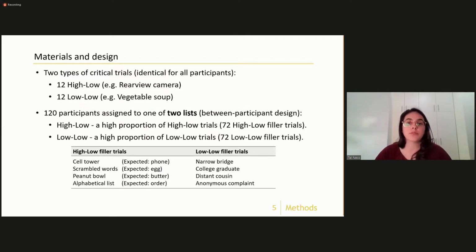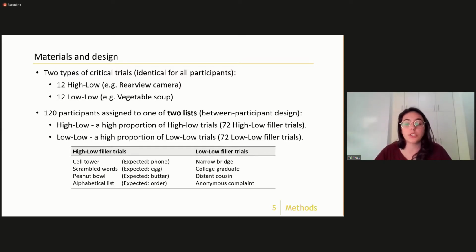These two types of critical trials were presented in two lists that differed in the filler trials. One list included high-low fillers, meaning that these participants encountered a high proportion of high-low phrases. The other list included low-low fillers, meaning that these participants did not encounter many high-low phrases.